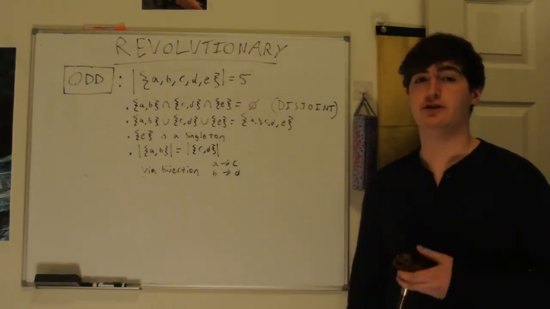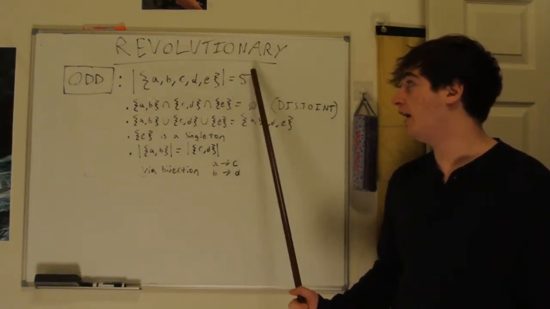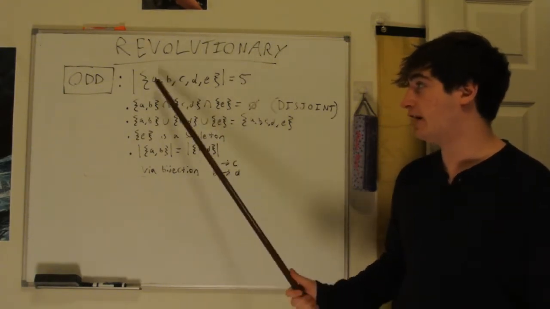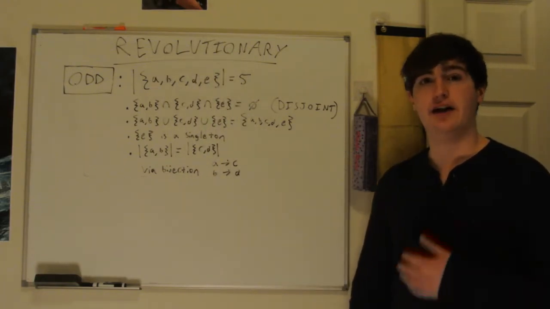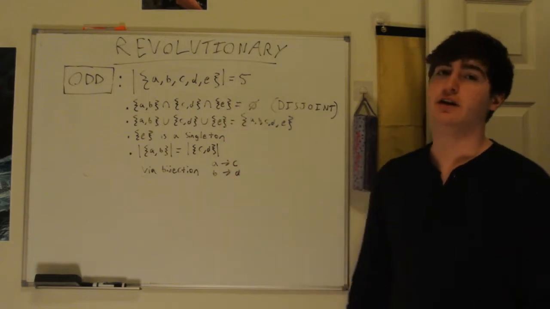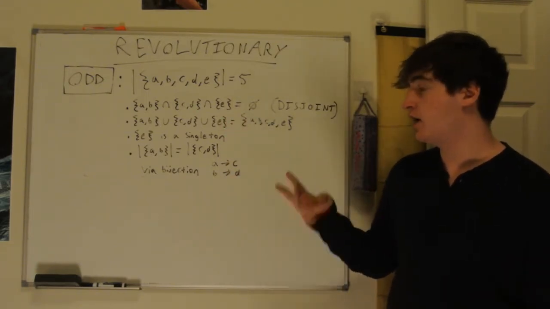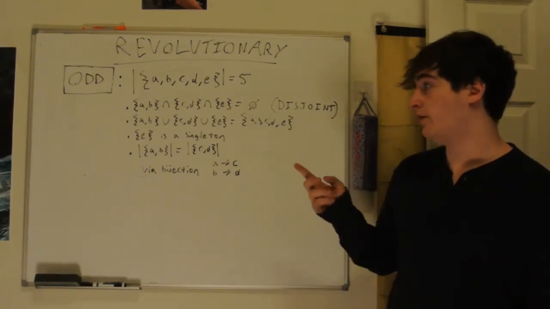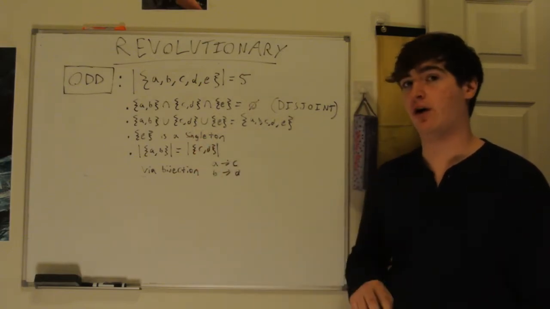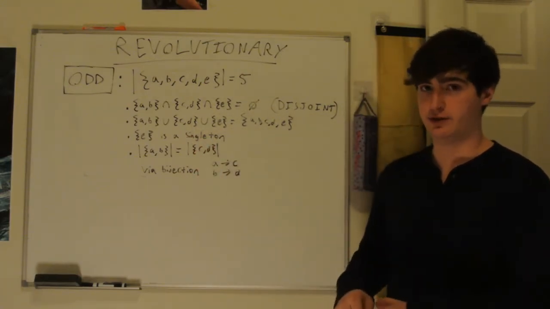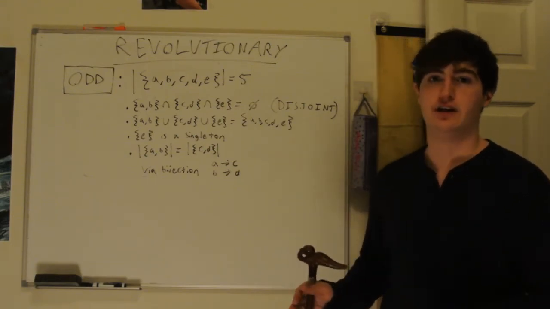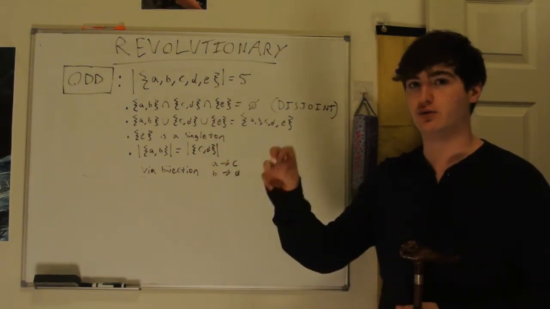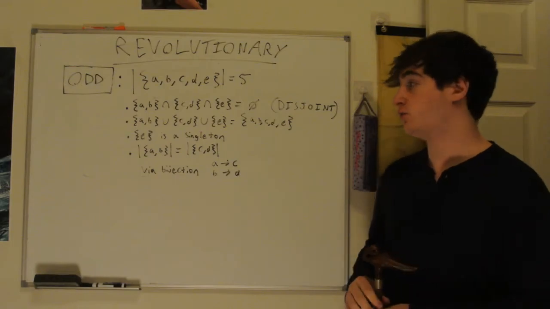And what I'm going to do is I'm going to use sets. So a number is odd if you can construct a set that has cardinality with that number. For example, for 5, we have this set that has A, B, C, D, and E, and then it obeys the following rules. 1, you can divide it into 3 disjoint subsets. 2, those 3 subsets union to make the original set. 3, one of the subsets is a singleton, and 4, there's a bijection between the other 2 subsets. As you can see, this will obviously translate normally into the integers, as in this example, where the singleton subset will be the +1 and the 2 bijective subsets will be the 2n.